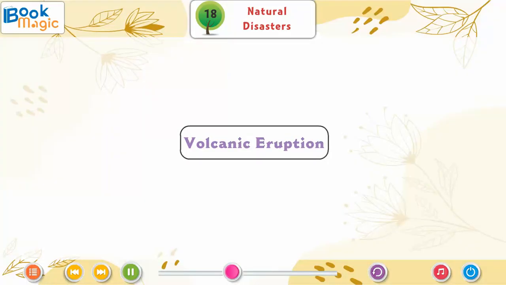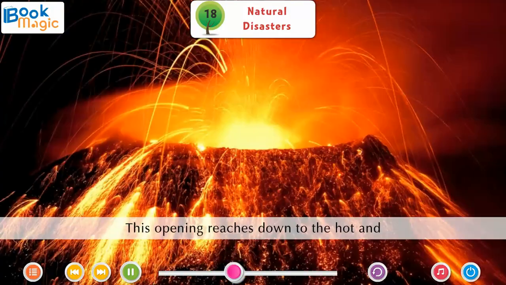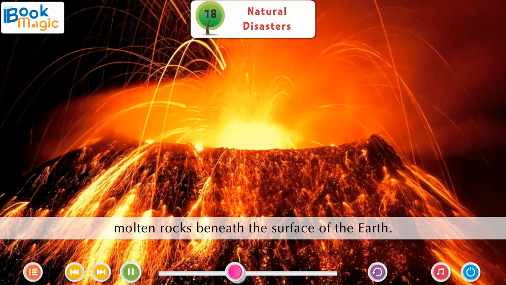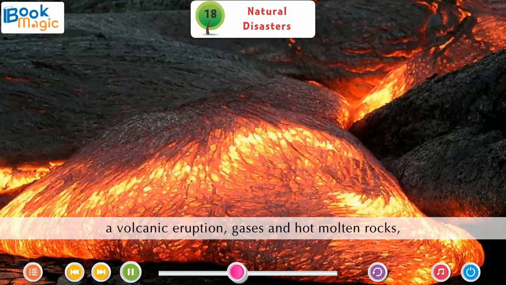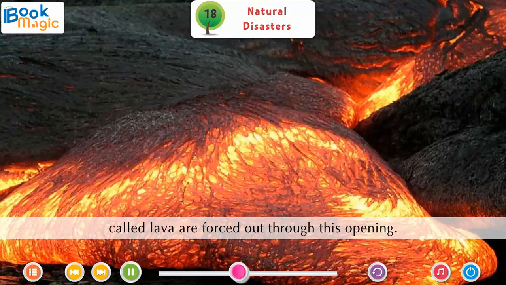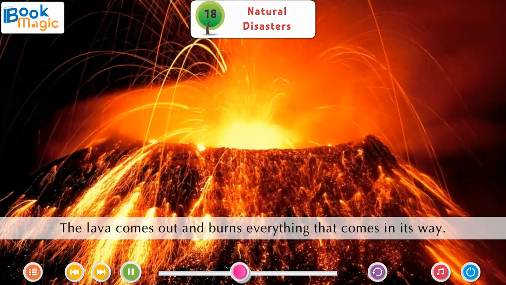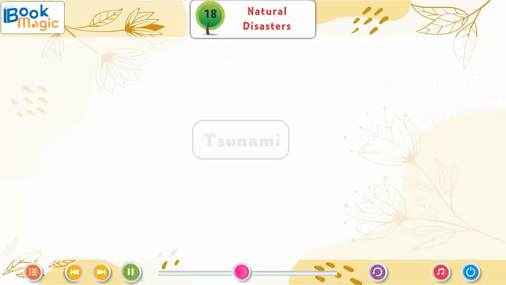Volcanic eruption. A volcano is a mountain with a large opening at the top. The opening reaches down to the hot and molten rocks beneath the surface of the earth. During a volcanic eruption, gases and hot molten rocks called lava are forced out through this opening. The lava comes out and burns everything that comes in its way.